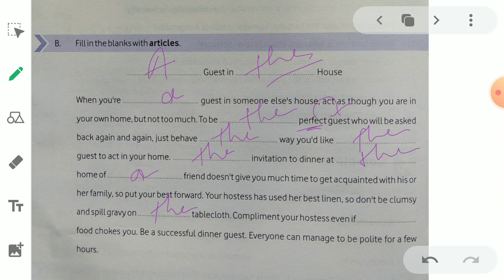Compliment your hostess even if the food chokes you. Be a successful dinner guest. Everyone can manage to be polite for a few hours. So in this way, this activity is finished. So thank you, my dear children. If you have doubt regarding any other part, you can ask me. Thank you so much.